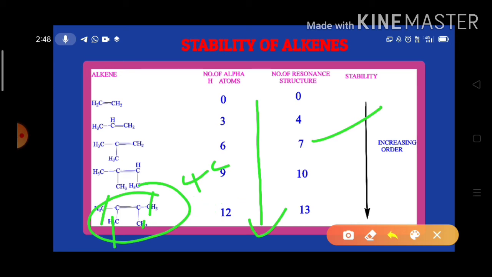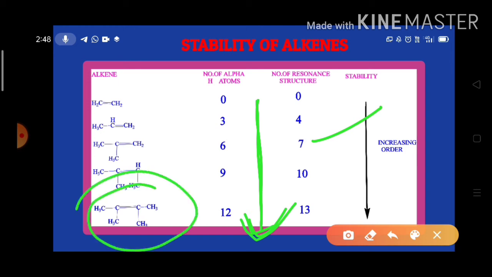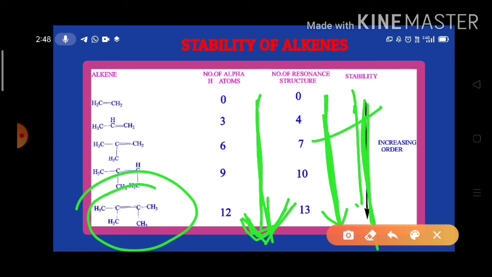When we look at this table, we can observe one thing: when we move from ethylene to 2,3 dimethyl 2-butene, the number of alpha hydrogen atoms is increasing. As a result, the number of resonance structures is also increasing. When the resonance structures increase, we know very well that stability also increases. So this point we have to remember.